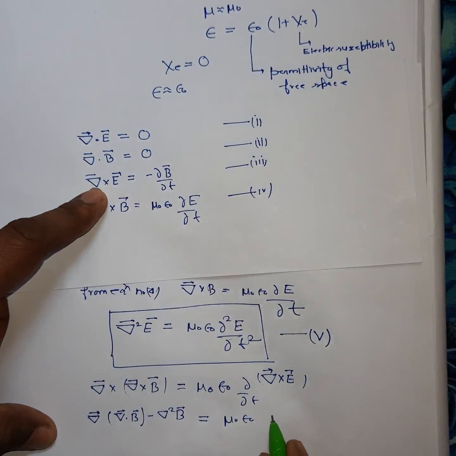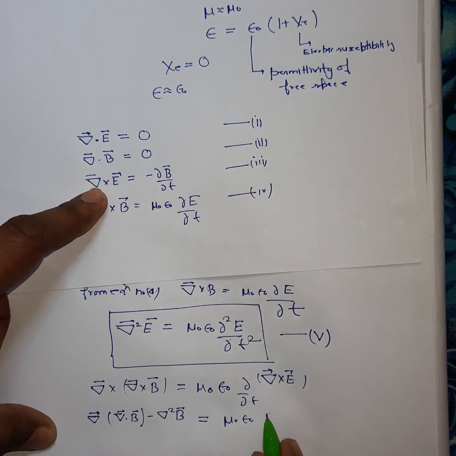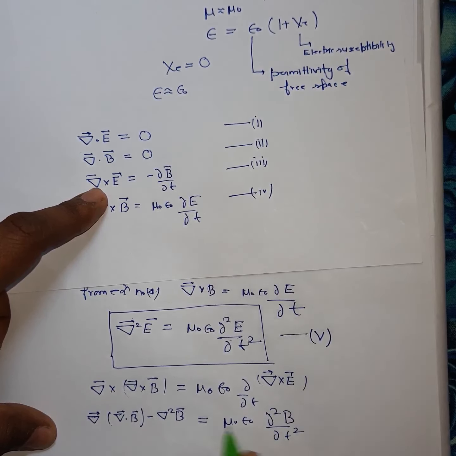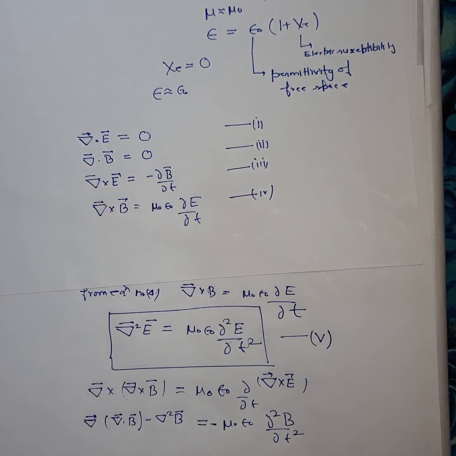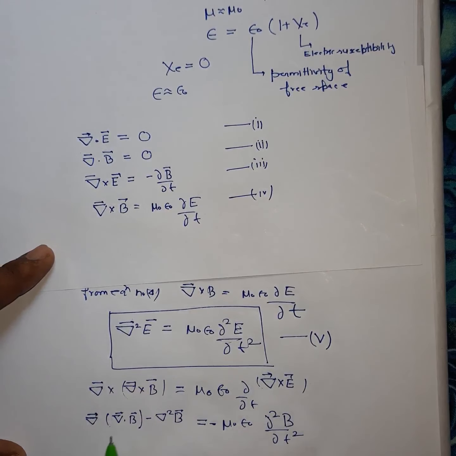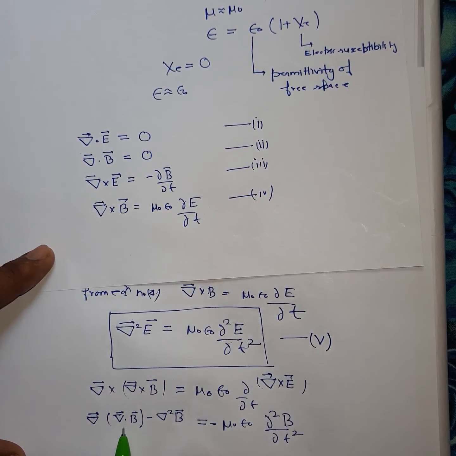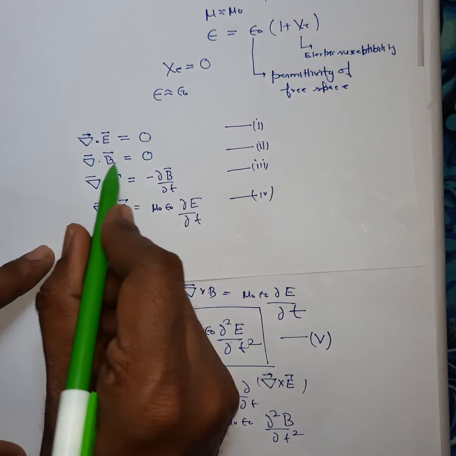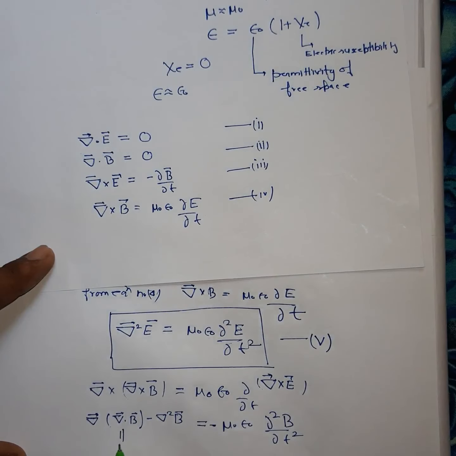So your equation will be minus del squared B by del t squared with a negative sign. Once again, the first term on the left-hand side, del dot B, is equal to 0, so this term vanishes.